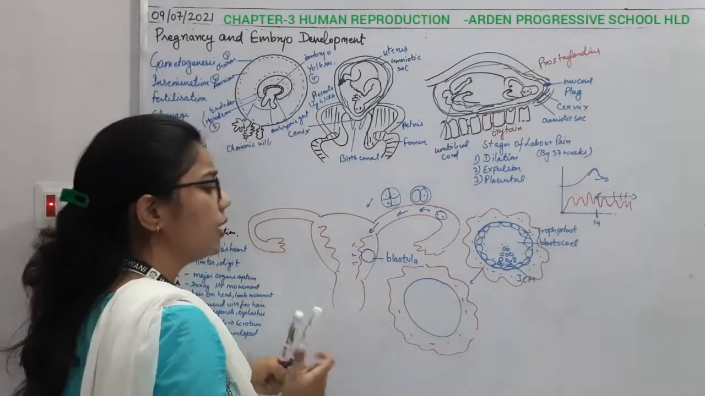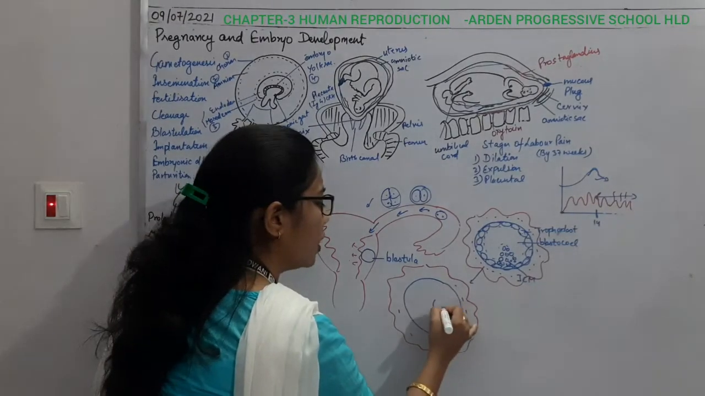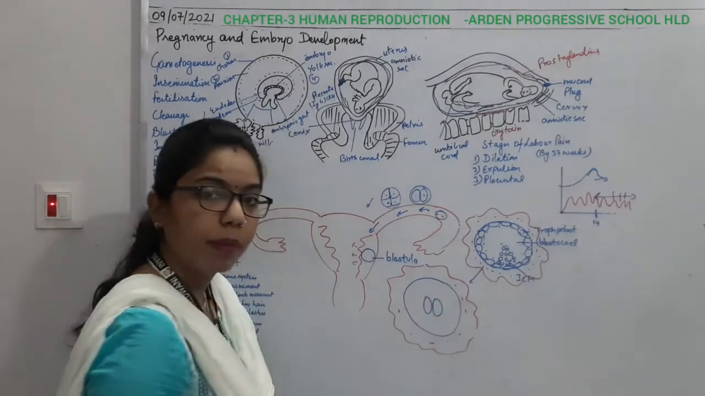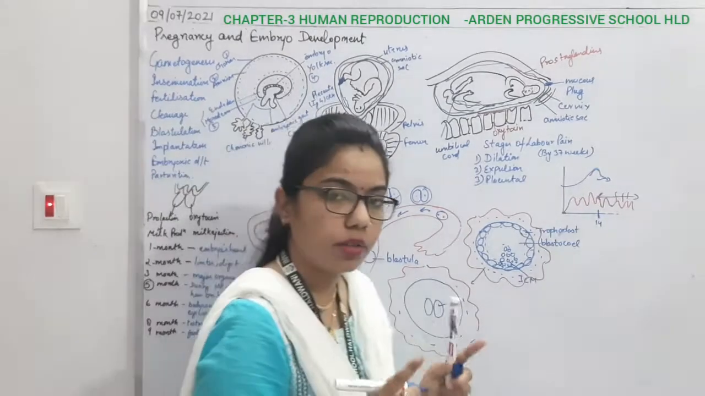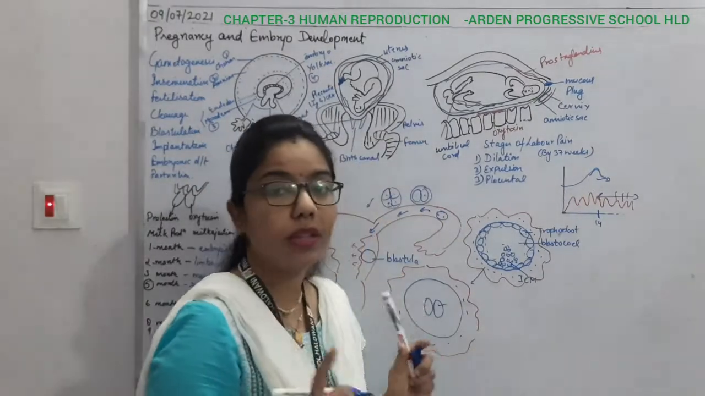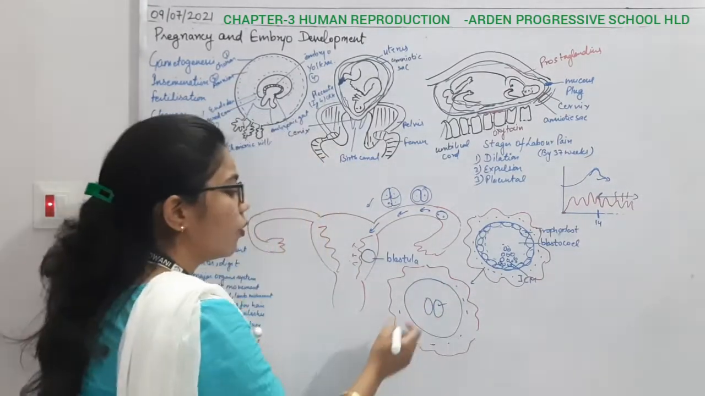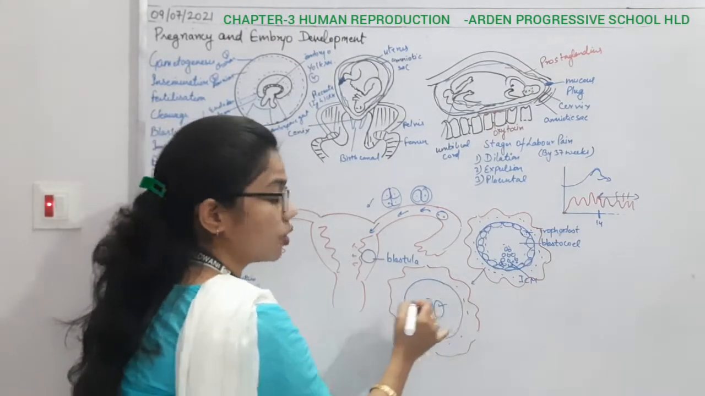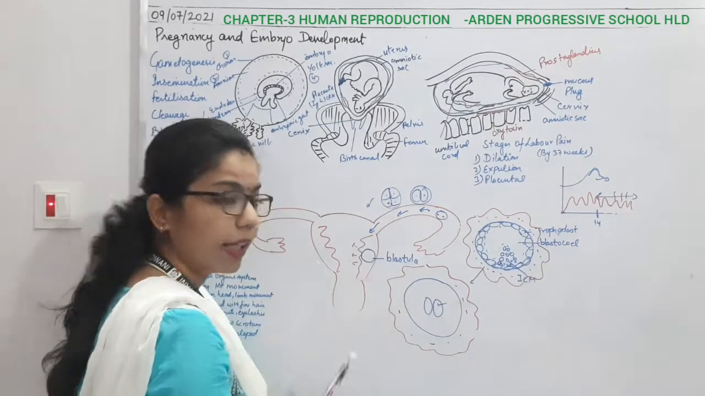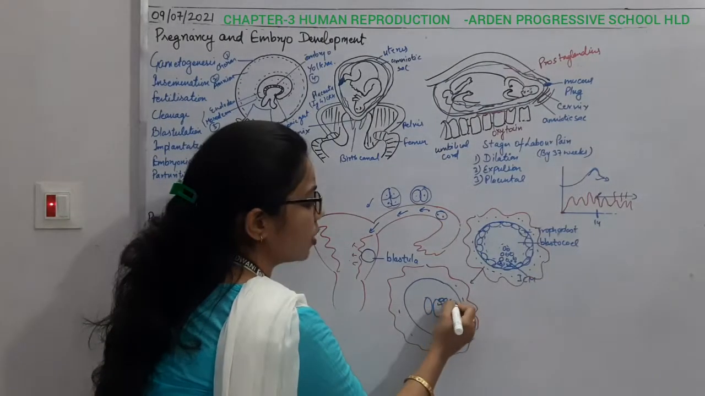Now inside the structure, you can see the formation of these two things. What are they? Epiblast and hypoblast. This epiblast will give rise to the embryo, and the hypoblast does not participate in forming the embryo. So what will happen? This epiblast will again change its structure. It will get divided again, and due to this division, it will form this type of structure.